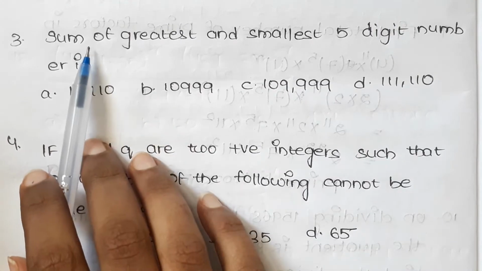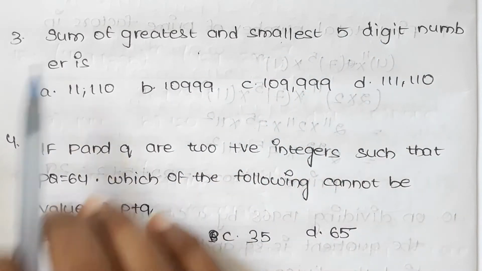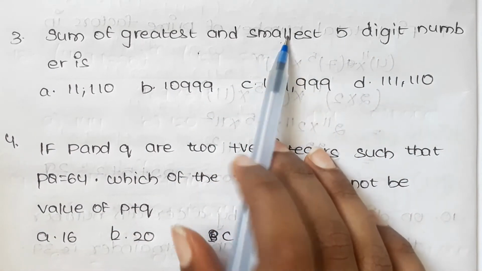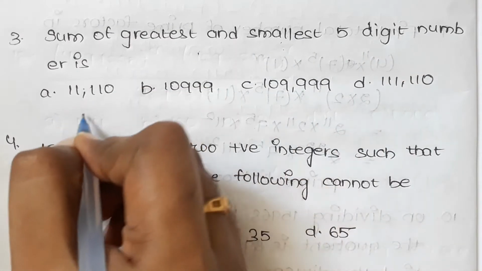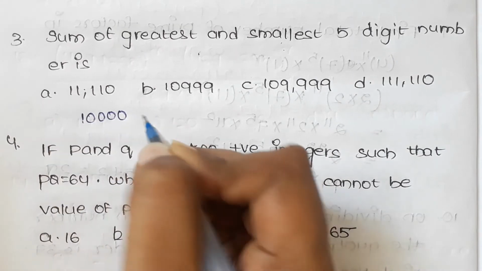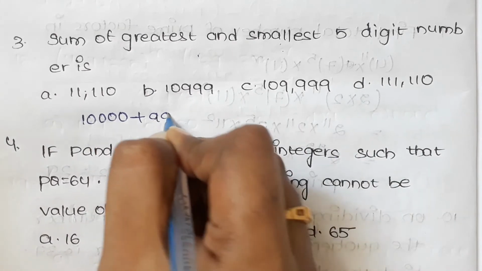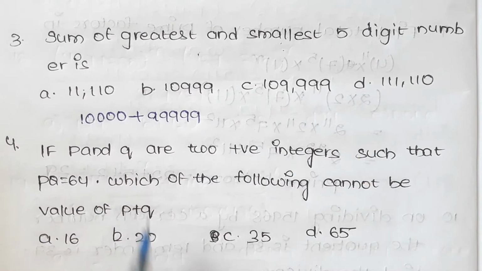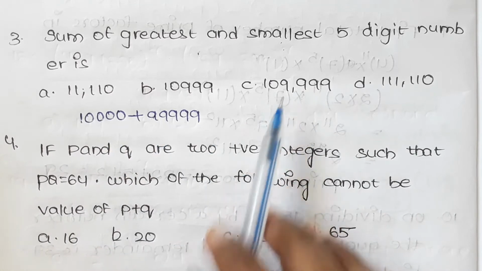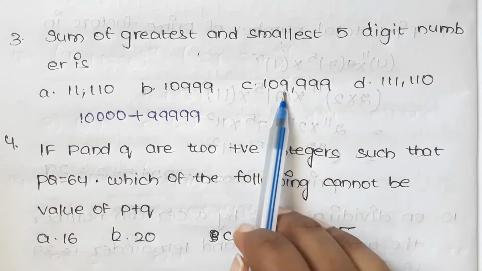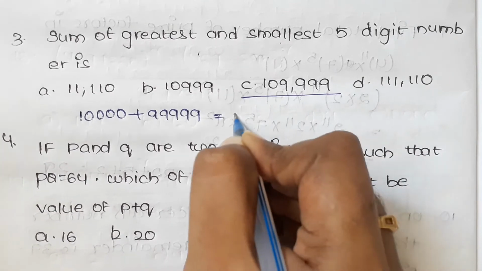And the next one. Here is sum of greatest and smallest 5-digit numbers is. We know that the smallest and greatest 5-digit numbers, and smallest 5-digit number is 10,000 and largest 5-digit number is 99,999, and the sum of these two is 1,09,999. That is, answer is C.